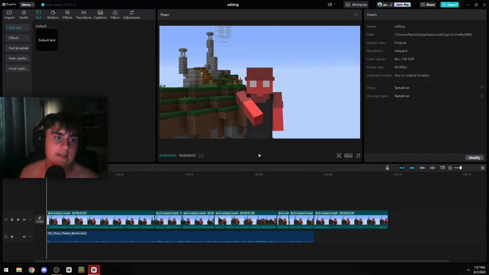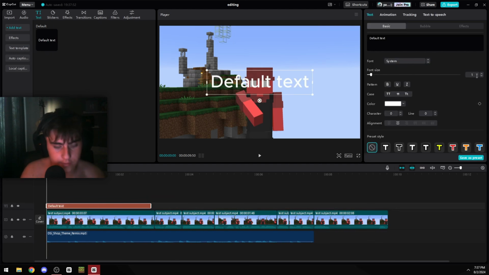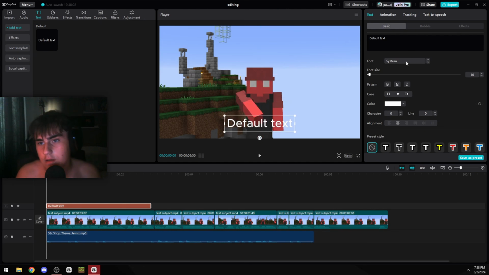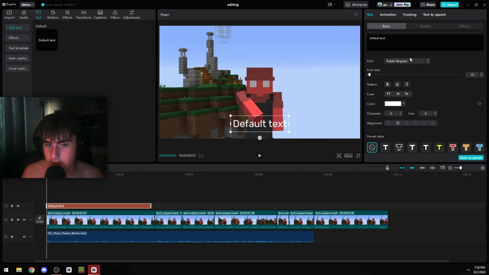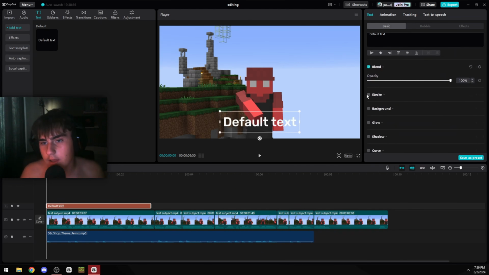So just go here to text and then drag this in. I usually put it to around 10 and then just drag it down and make sure it's in the middle. Then you just find a font that you like. Really good font in my opinion is Rubik, so I'm going to use that, but you should definitely find your own font that you like. And then you can go down here and select stroke. I usually put it to around 30.